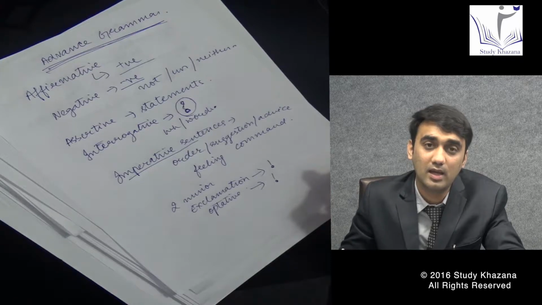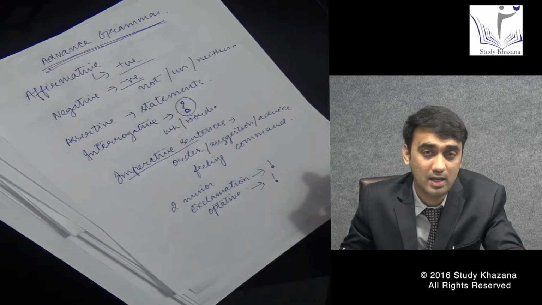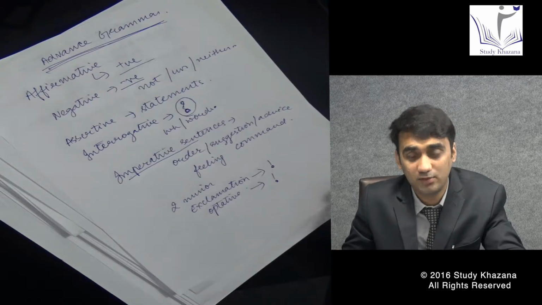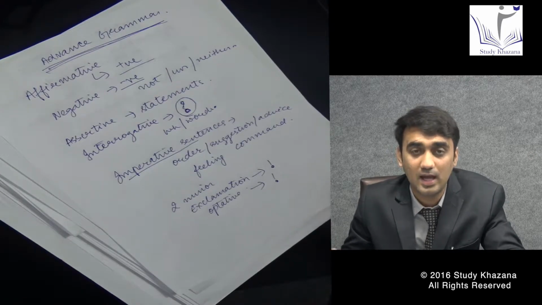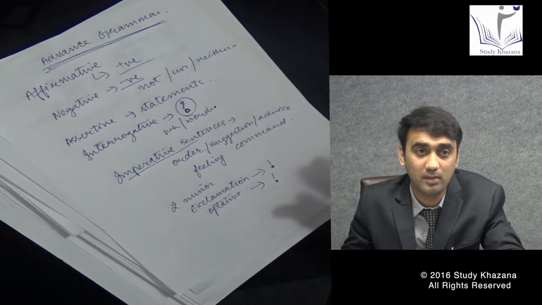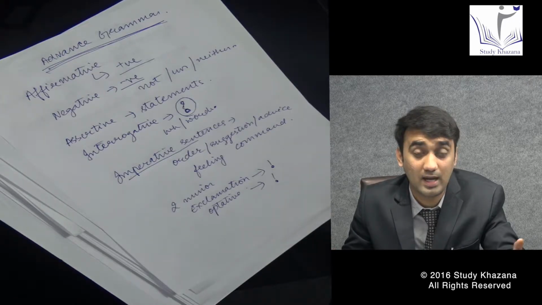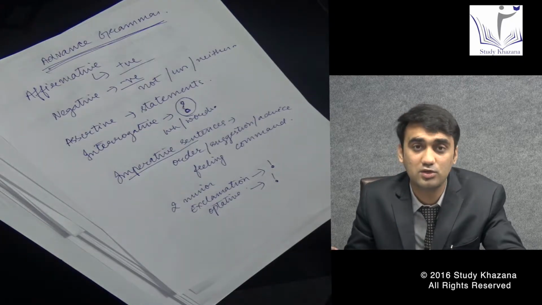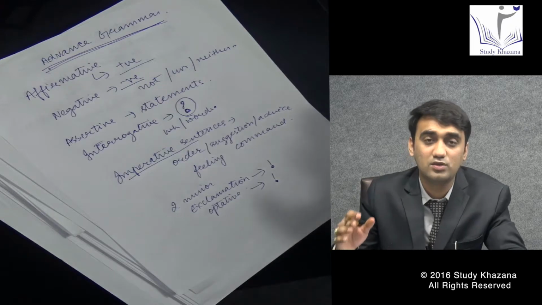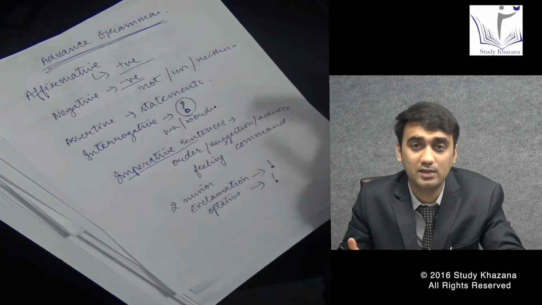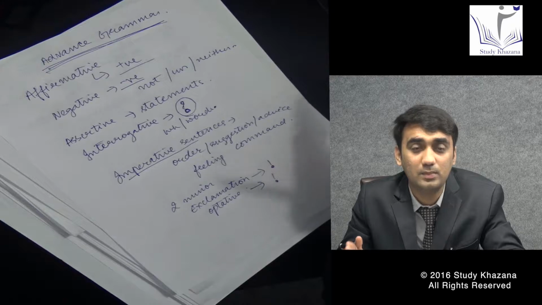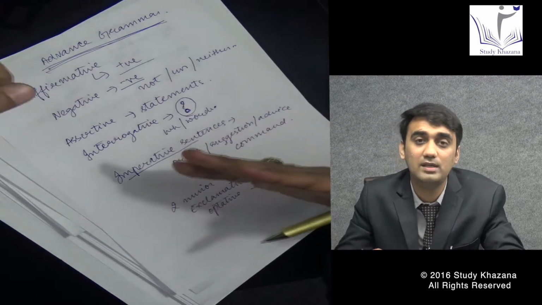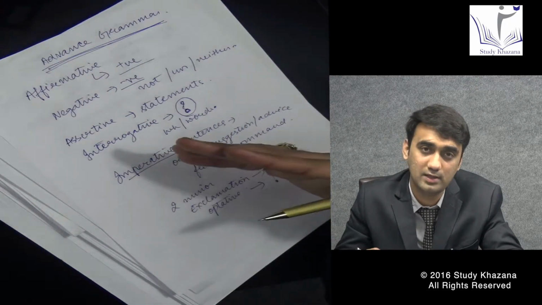So in case, in the prior example I gave you of "what, she died", we are trying to put an exclamatory mark in the midst of a sentence, whereas if you are trying to construct an entire sentence and put an exclamatory mark at the end of the sentence, it is your optative sentence. So what does this indicate? This indicates that you are trying to put a feeling in between versus putting a feeling at the last. When you show feeling in the entire sentence, it is your optative sentence.